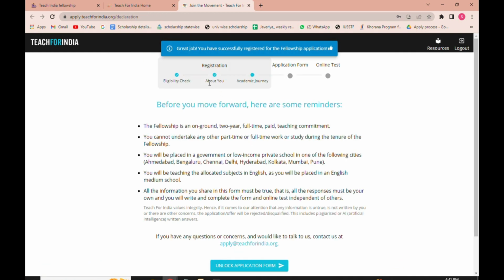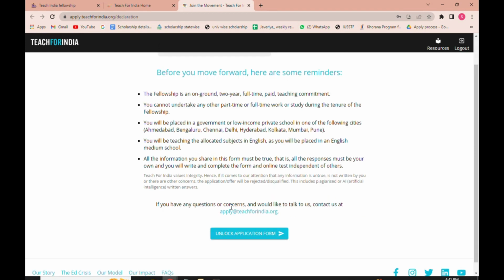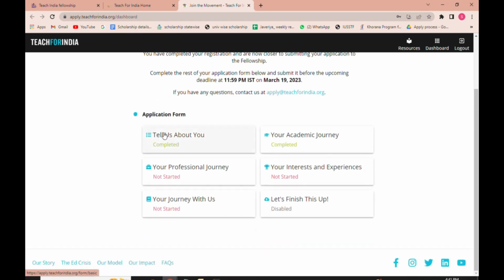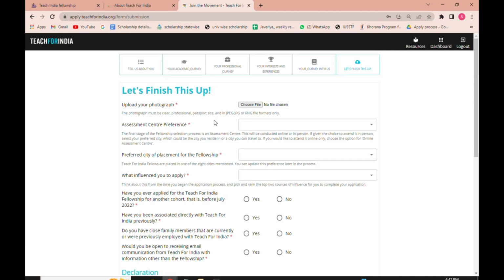Then before you move forward, there are some reminders, check through them. And after that, click on unlock application form. Then your application status is shown to you. If you have missed some details, you can just go back and edit them. Then after that, the last step is clicking on let's finish this up, where you have to upload your photograph.